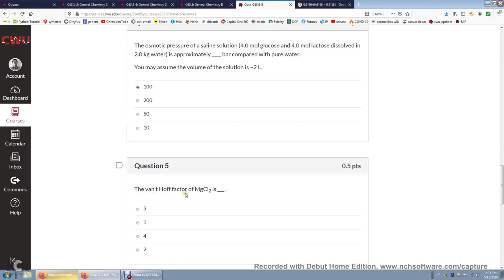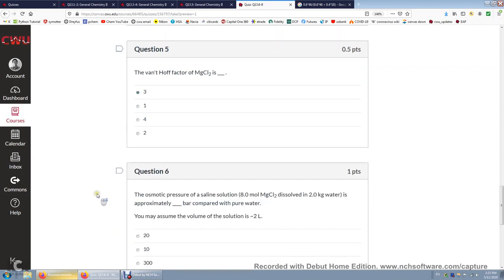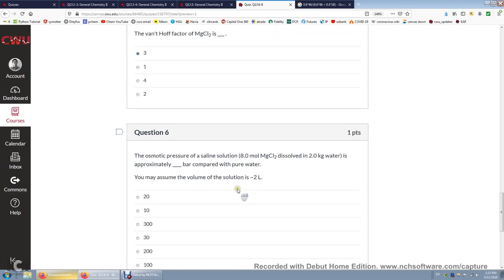The van't Hoff factor of magnesium chloride is 3, because this decomposes into 1 magnesium 2+ and 2 chloride minus. It generates 3 ions, so that's number 3 here. The osmotic pressure of a saline solution, again, I'm sorry, I should delete this. A saline solution is an aqueous solution of sodium chloride, so I probably should delete this word. I need to change this to magnesium chloride solution.